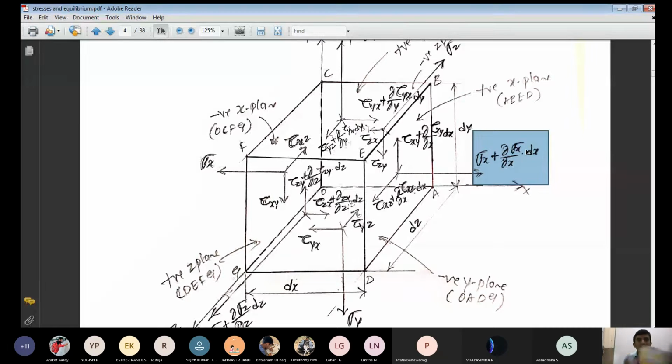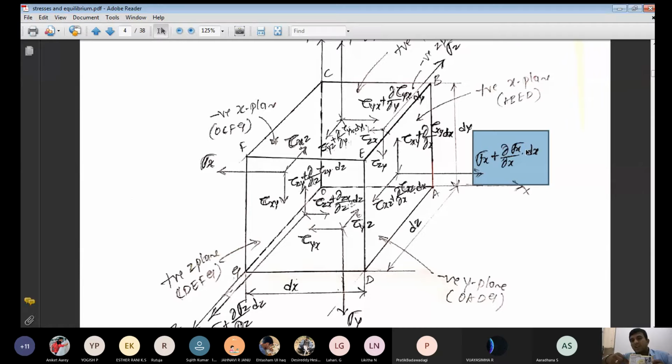On the negative x plane, sigma x is acting away from the plane. At the same time, on the positive x plane, what is the stress acting here? Sigma x plus the incremental stress. What is the length of the element along the x-axis here? Dx. What is the incremental stress here? Dou by dou x of sigma x into dx.